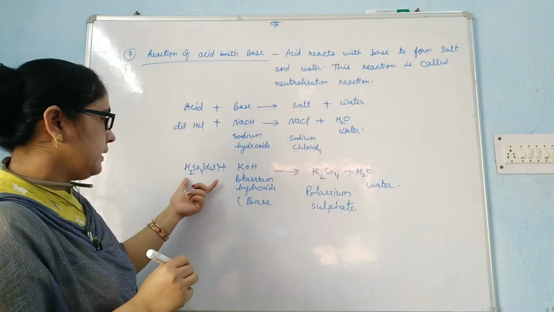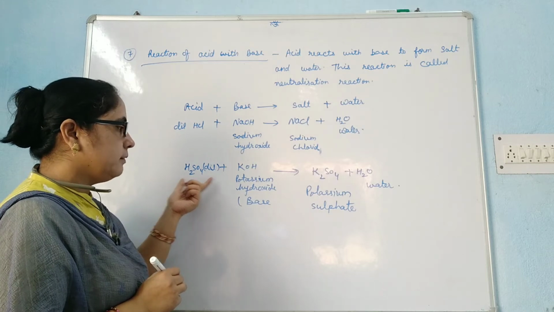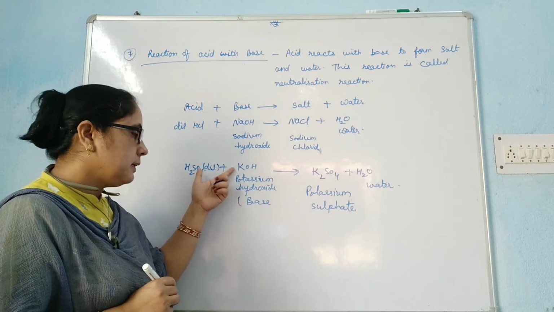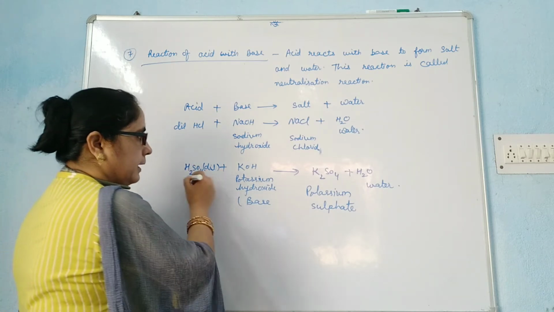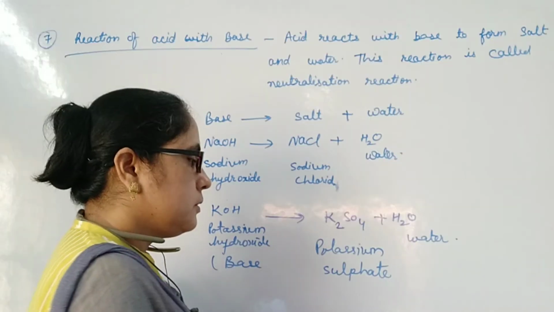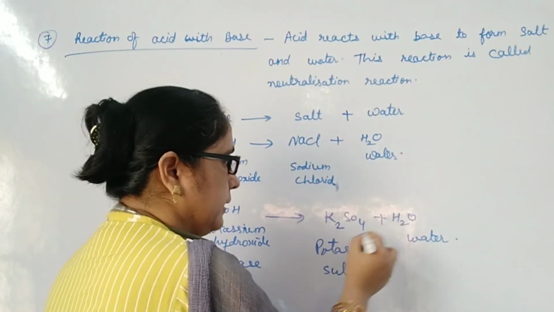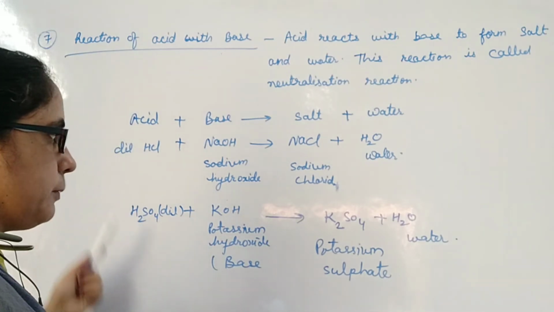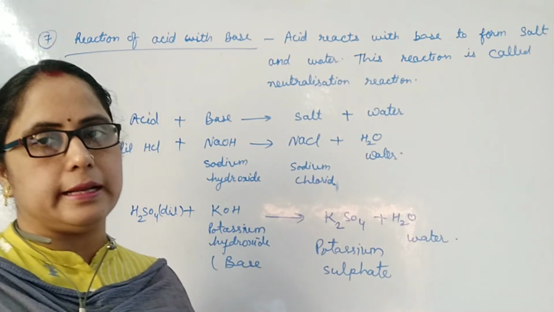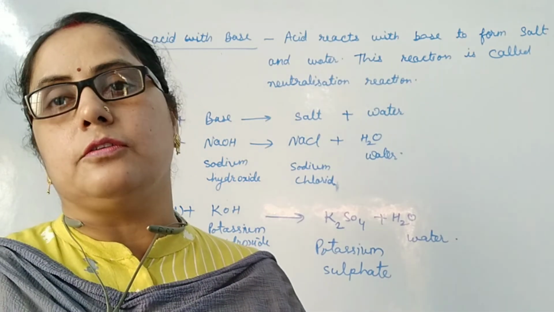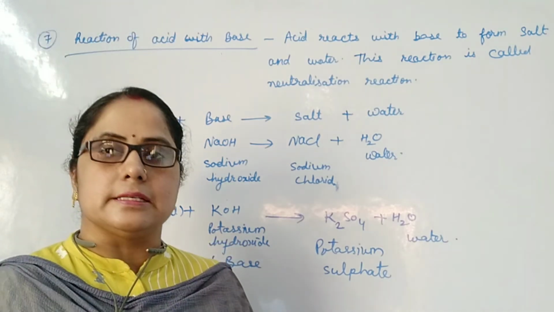The next acid we will take is sulfuric acid. When it combines with potassium hydroxide, that is a base, they react with each other and form salt, potassium sulfate, and water. Which type of reaction is this? Neutralization reaction. There are several applications in our daily life. We will discuss neutralization reactions later.